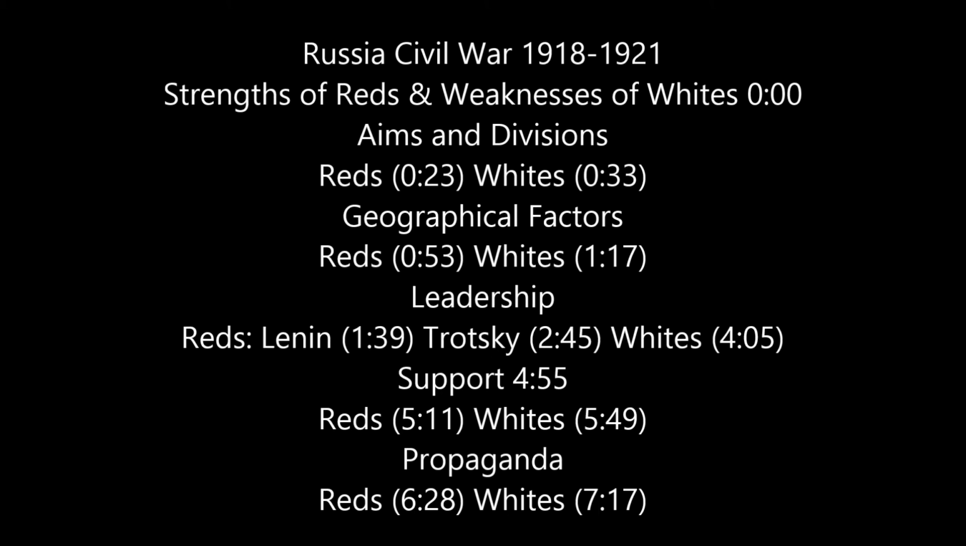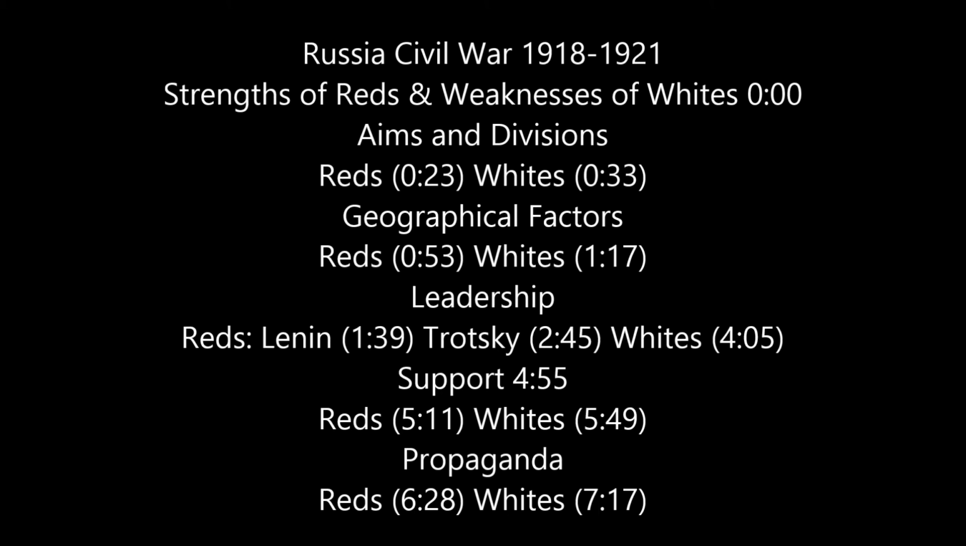Aims and divisions. Reds. The Bolsheviks had one uniting aim: to stay in power. This made the Reds a more focused fighting force. Whites. The Whites were made of different groups and had no one uniting aim. They could not agree on whether they were fighting for monarchism, republicanism, or for the Constituent Assembly. This made it hard for them to cooperate and impossible to develop a coherent strategy. Their only united aim was to defeat the Bolsheviks, but this was not a strong aim.